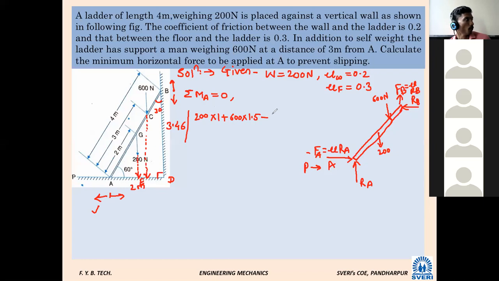So what is the value of mu? 0.3. Point two. Okay, 0.2.